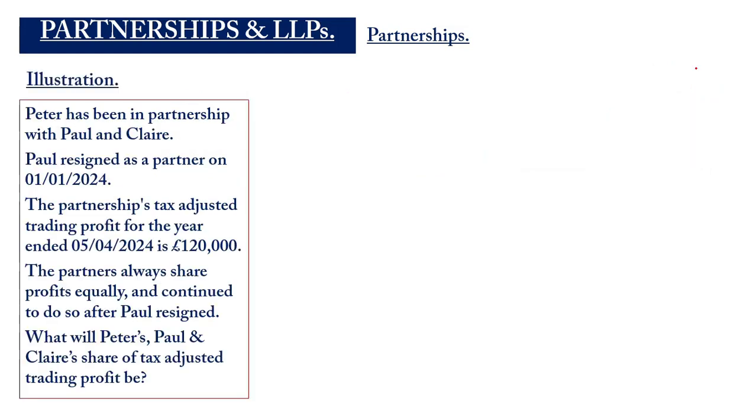Okay. So if you look at this illustration, Peter has been in partnership with Paul and Claire. Peter resigned as a partner on 1st January 2024. The partnership tax adjusted trading profit for the year ended 5th April 2024 is £120,000. The partners always share profit equally and continued to do so after Paul resigned. What will be Peter's, Paul, and Claire's share of the tax adjusted trading profit? The account is always prepared to the end of the year, 5th April 2024.